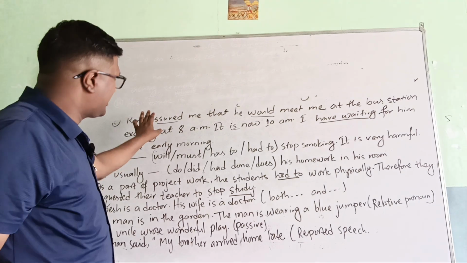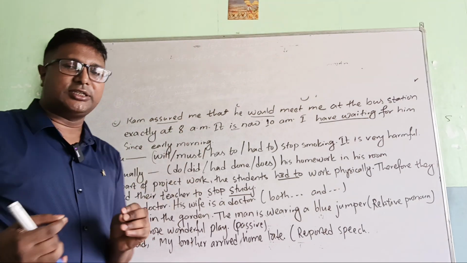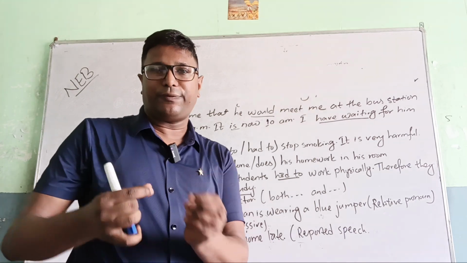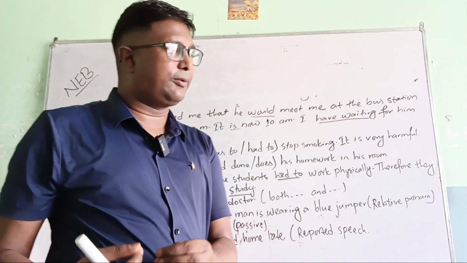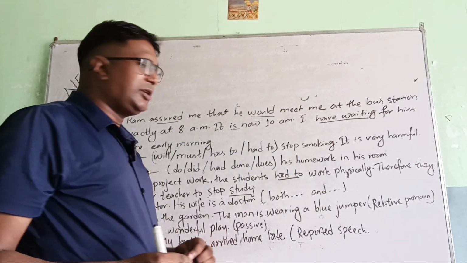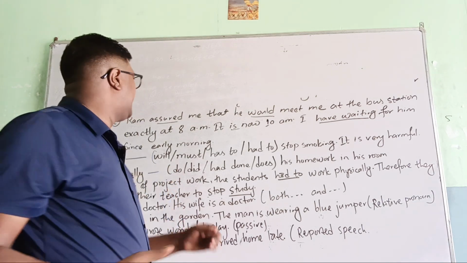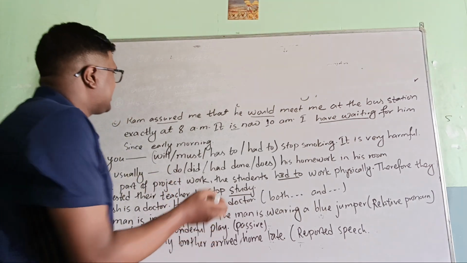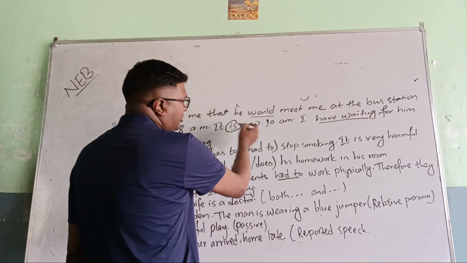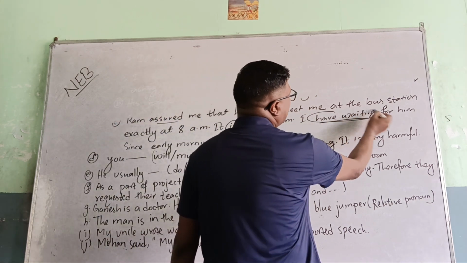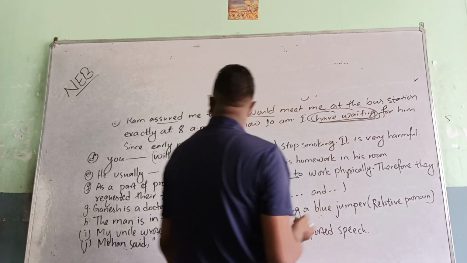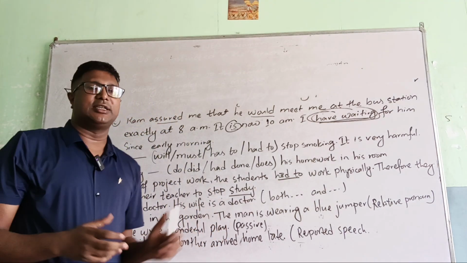Here, assured is correct. In the examination, the question will be given with bold-faced words, in larger letters. The right answer is either It is now, or everything is correct. So what is the mistake? I have waiting for him since early morning is the mistake.